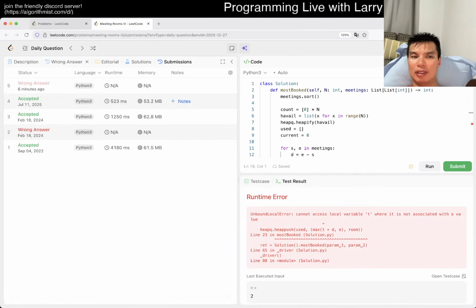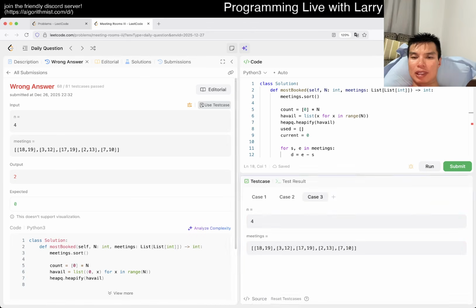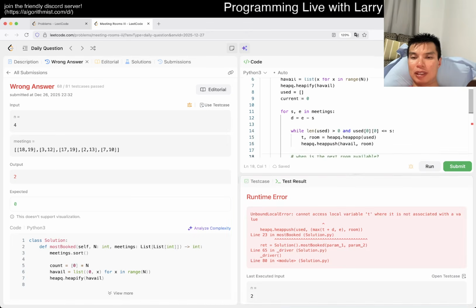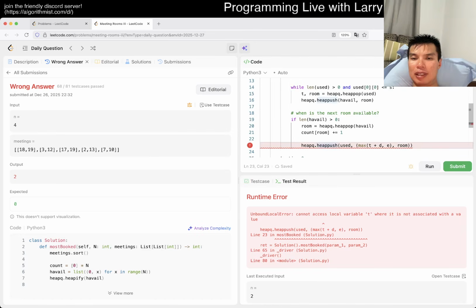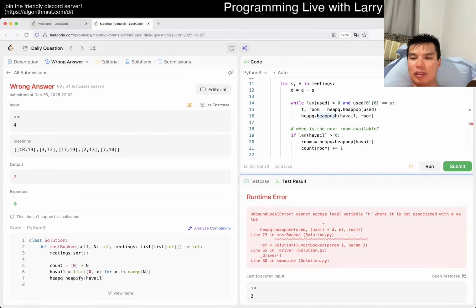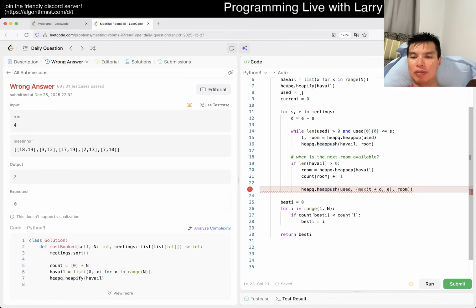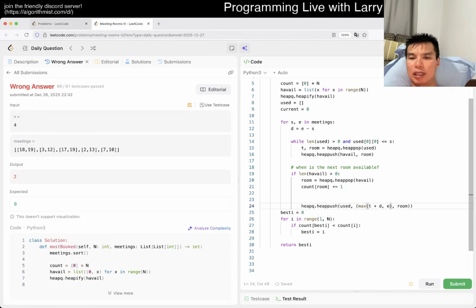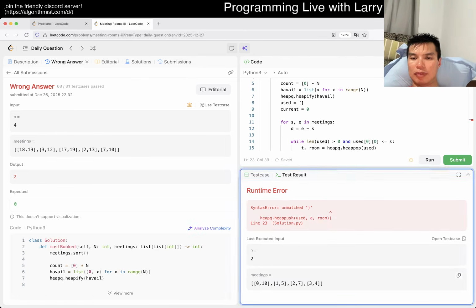I forgot to put this in here anyway, but it doesn't resolve this. Oh, the t was t again. T is the, oh. Wait, what? No, I think this is just you now, right? Yeah.